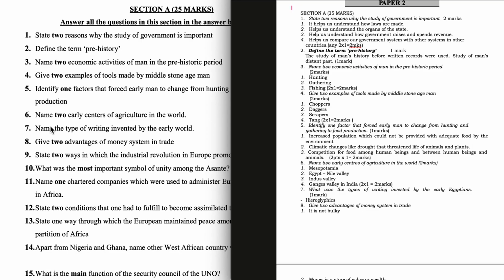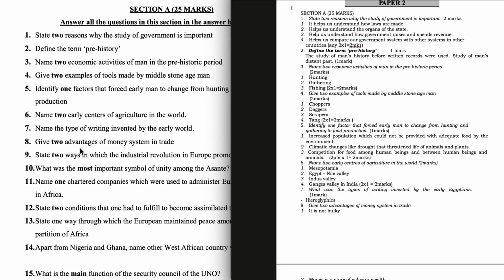Question 6. Name 2 early centers of agriculture in the world. Mesopotamia, Egypt, to be specific, Nile Valley, Indus Valley, Ganges Valley in India. Question 7. Name the type of writing invented by early Egyptians. Hieroglyphics.